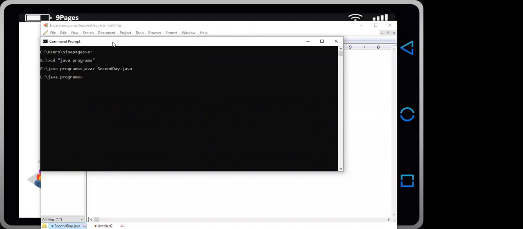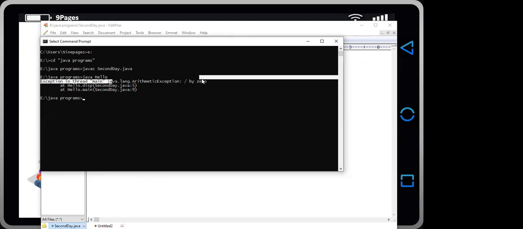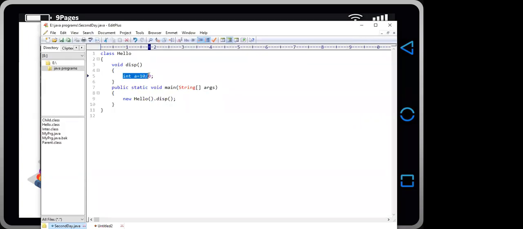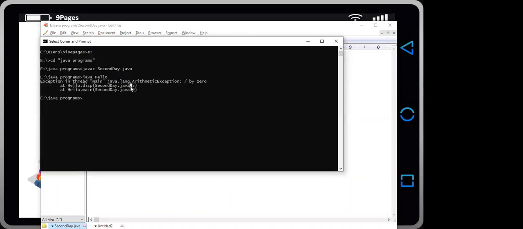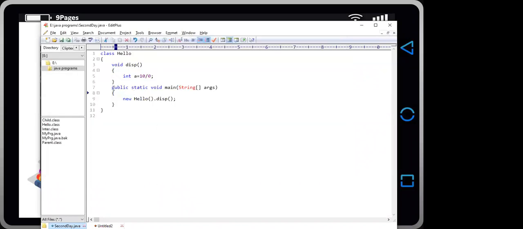The program gets compiled, but if we run the program, java Hello, then we get the exception: Exception in thread main java.lang.ArithmeticException. At line 5 we are getting the error, and at line 9 the error is showing because the method is called by the main method.